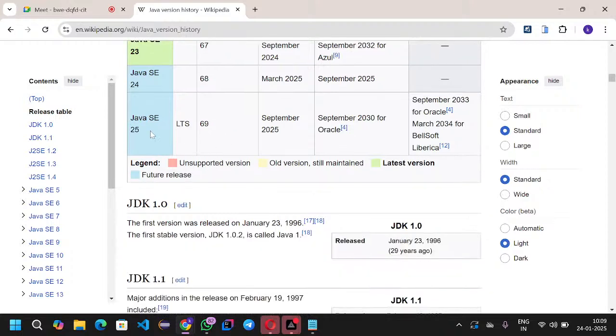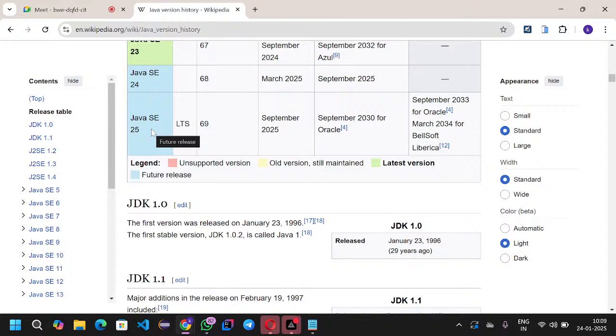For example, this is the latest version. If companies start working with this version, after 6 months the project may fail. Then if the project does not work properly, is there any use? We need to pay salaries to the employees.